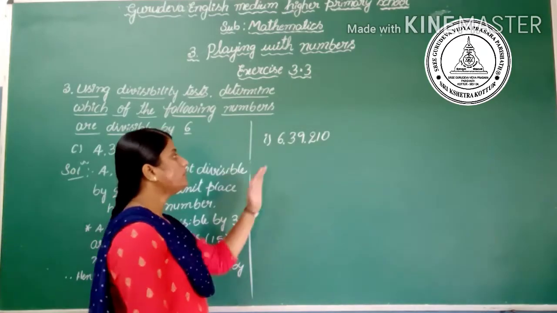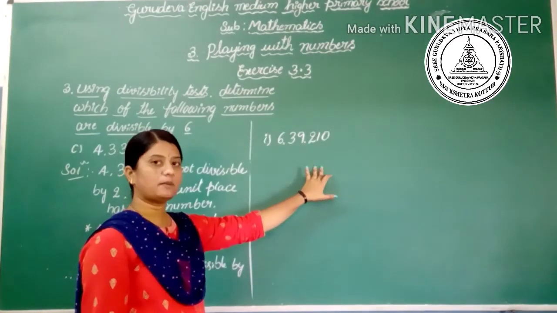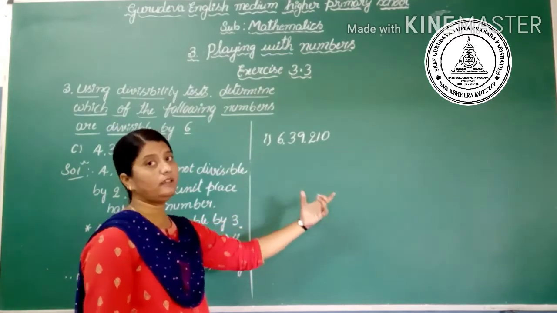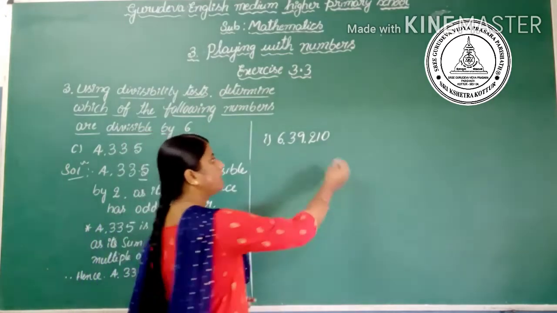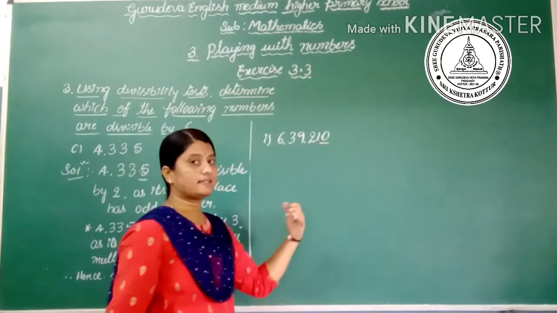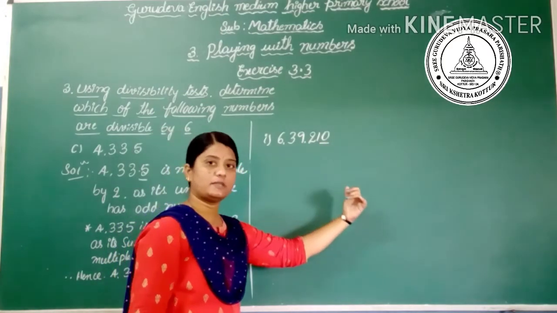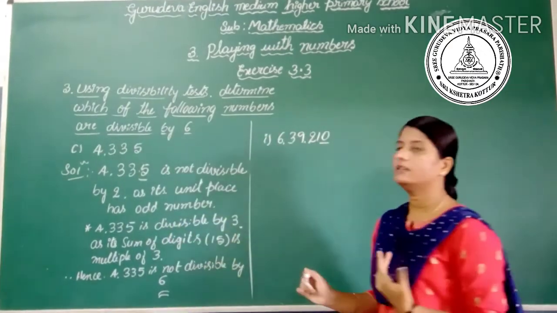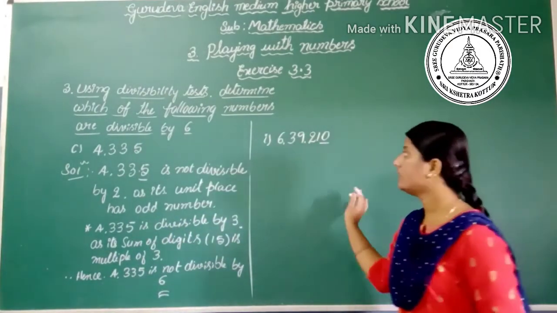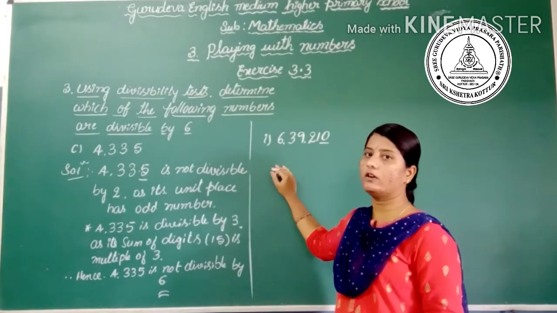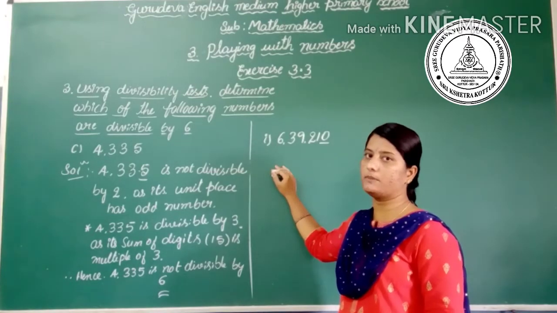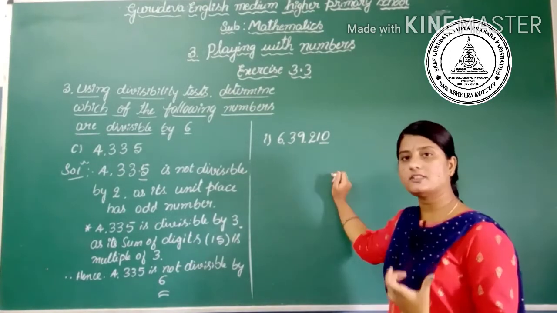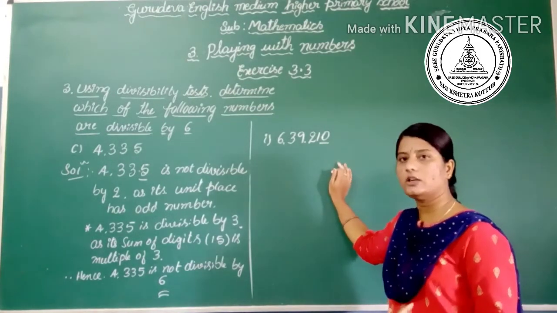Okay? Yes. So before going to check whether the number is divisible by 6 or not, first we have to check whether it is divisible by 2 or not. Yes, observe the ones place, it has 0, so it is divisible by 2. Is it? Yes. Then similarly, the divisibility by 3. If the sum of the digits is a multiple of 3 or divisible by 3, then the whole number is divisible by 3. Yes, let's check whether it is divisible by 3 or not.